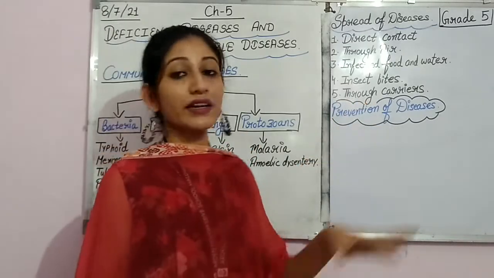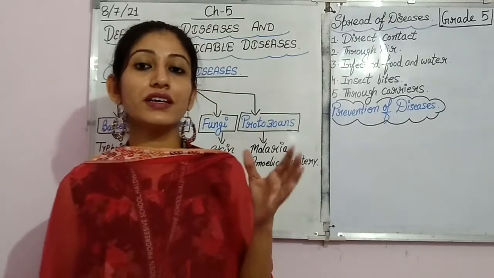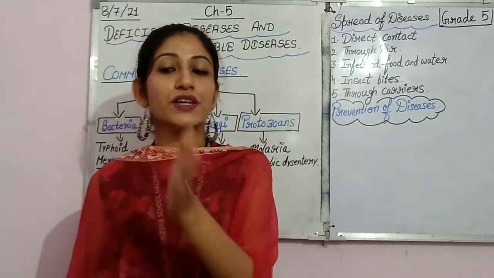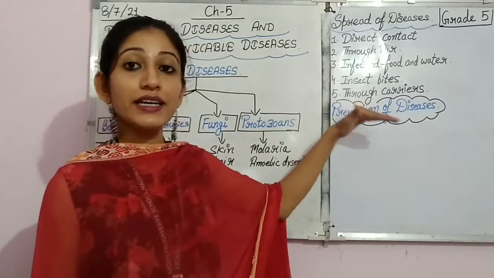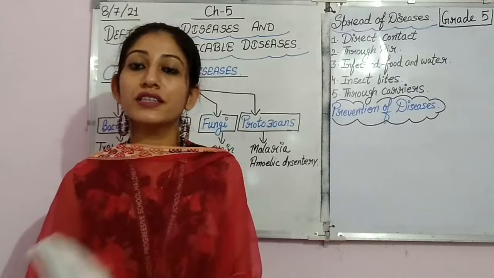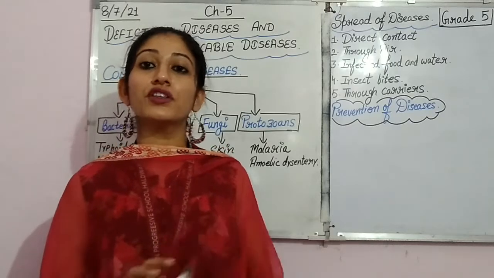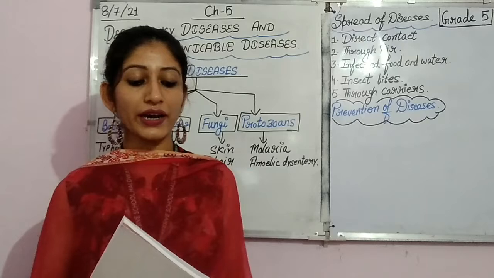Similarly, through carriers. Through carriers means different types of carriers in the surrounding through which these diseases spread from one person to another. These are the reasons, these are the things through which diseases spread. Let's see first how these things work. As I told you, through direct contact disease occurs. So let's see how through direct contact.